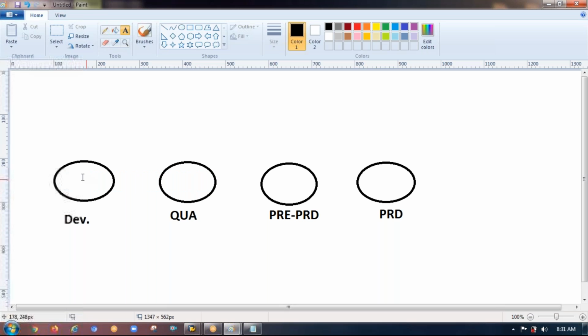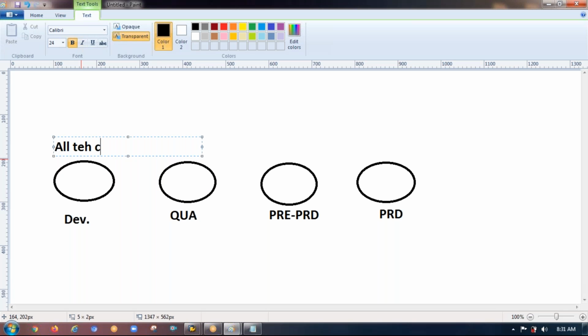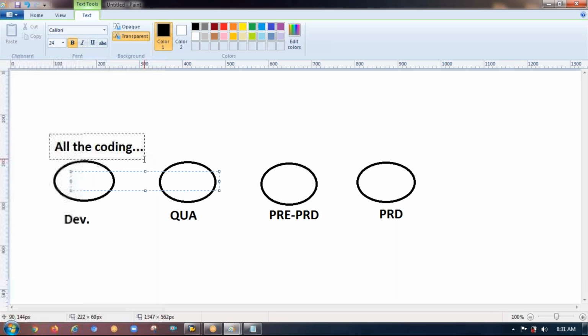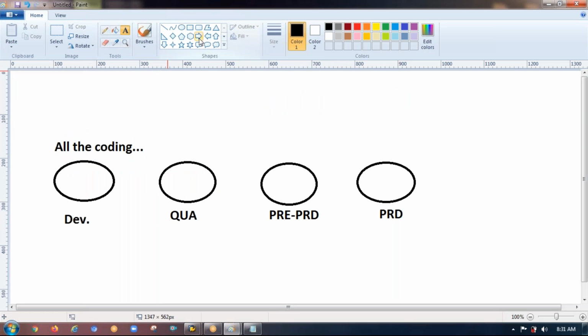So all the development will be done here. All the coding will be done here. Once we are done with the coding, this particular code should be moved to quality. Here, the test team will come. I think you might have heard about the testing team. The test team will come into the picture and they'll start testing our code.